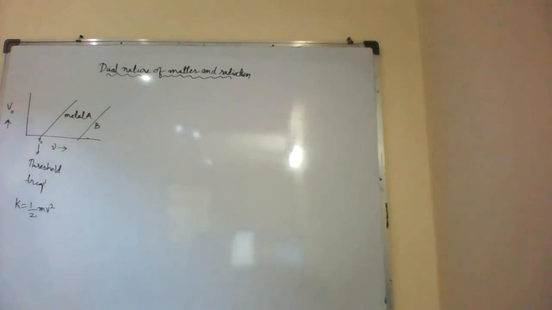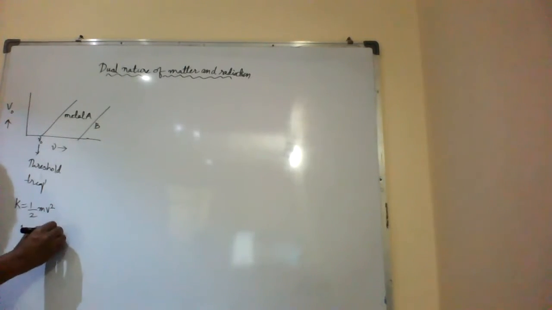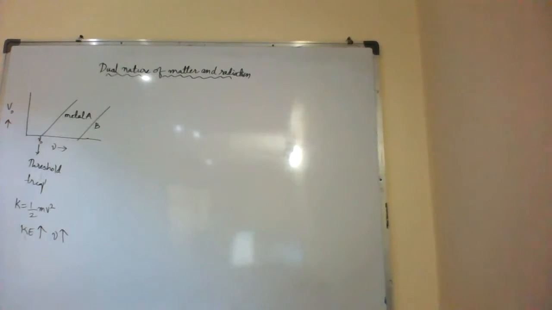As the frequency increases, its kinetic energy also increases linearly. Understood now? You can write this in your own words later.